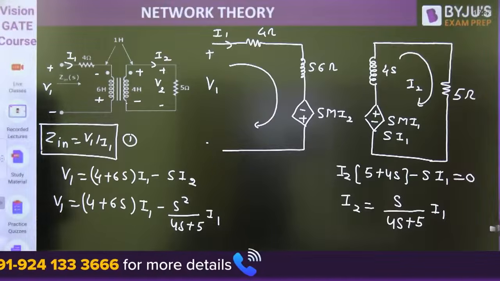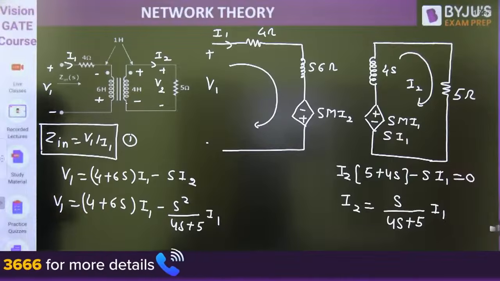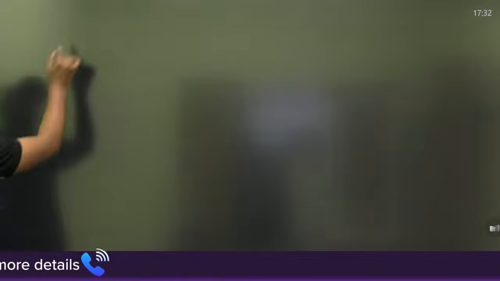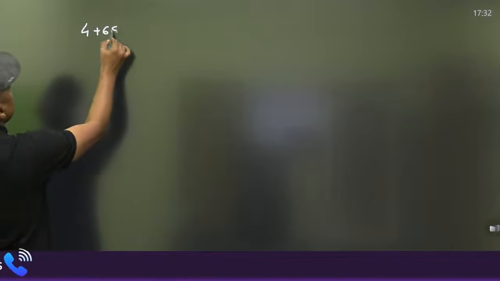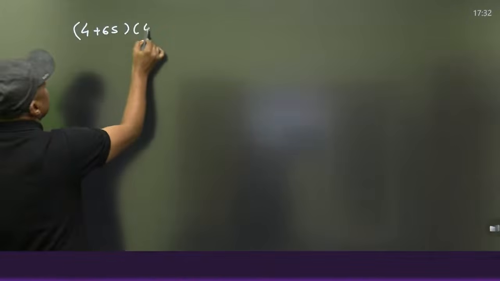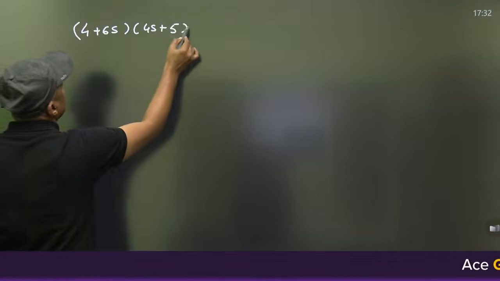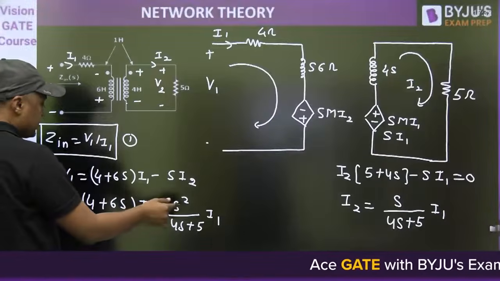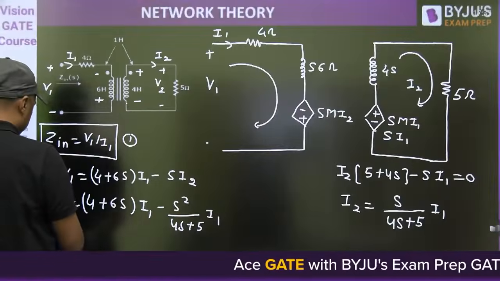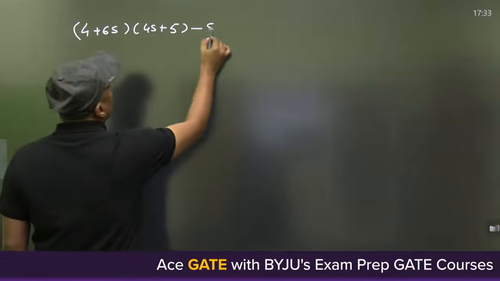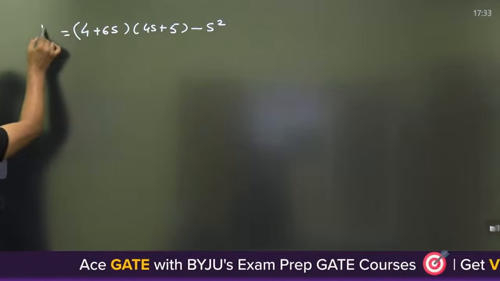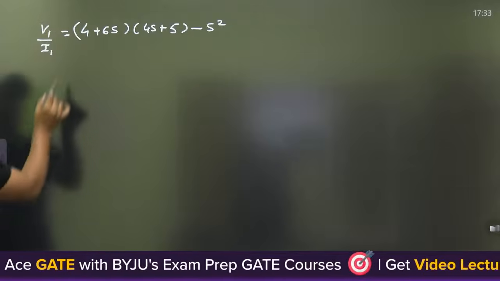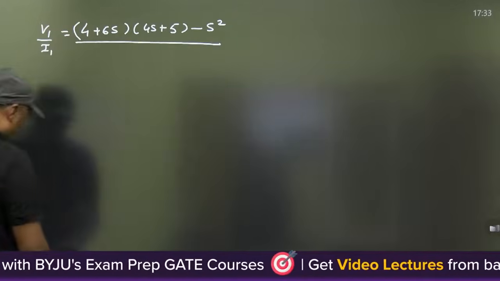Now you can arrange it. When we arrange it, (4 plus 6S)(4S plus 5), and watch this, minus S square, and that is equal to V1 by I1, Z in, upon 4S plus 5.